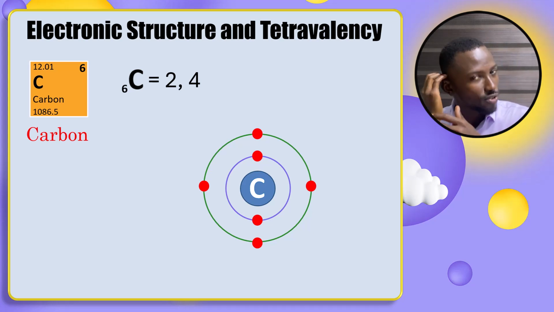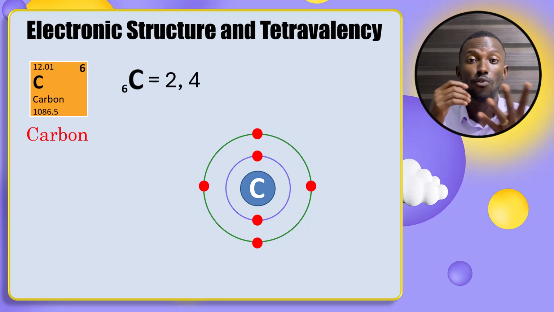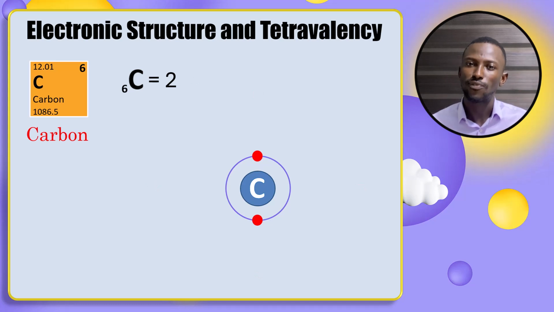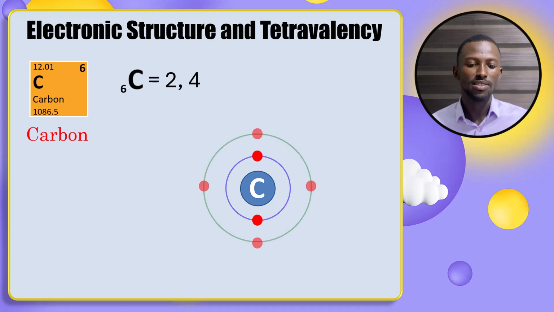So how many electrons are left? They are left with 4 electrons for it to be stable. So do you think carbon would like to lose its 4 electrons so that it will be left with only 2 electrons? Because there's also the duplet rule. Do you think carbon would like to lose its 4 electrons? Or maybe, do you think instead of losing the 4 electrons, it would rather like to accept?